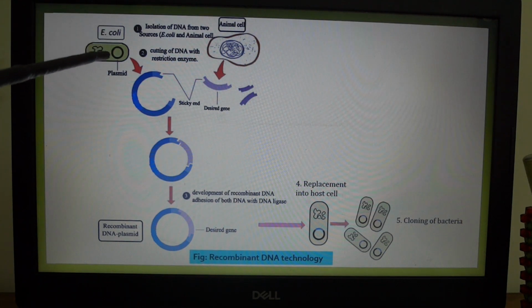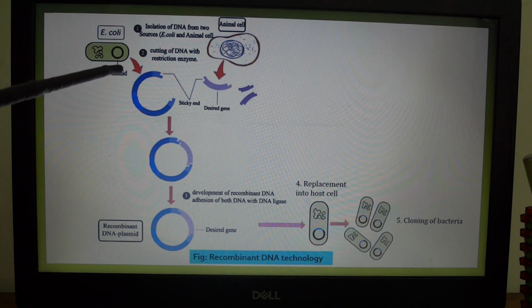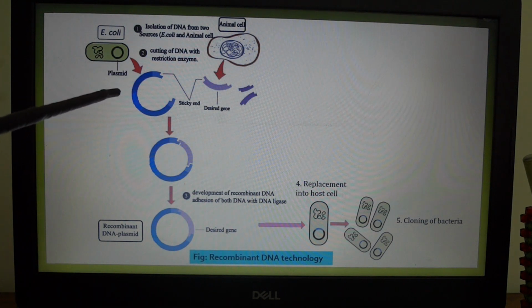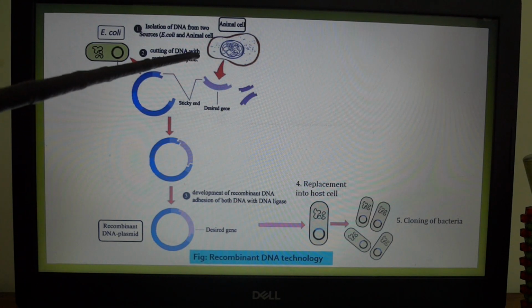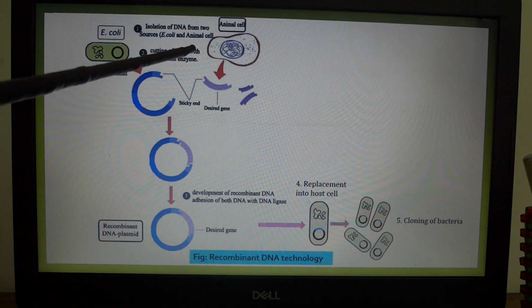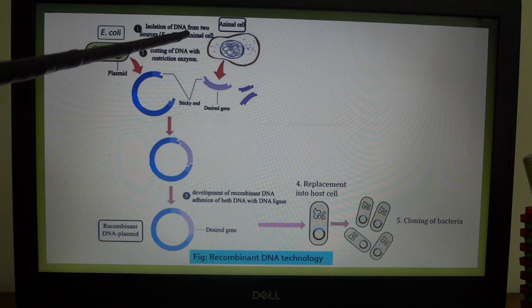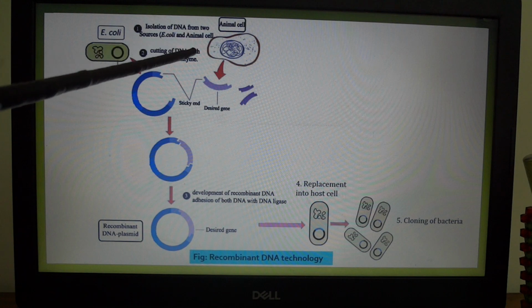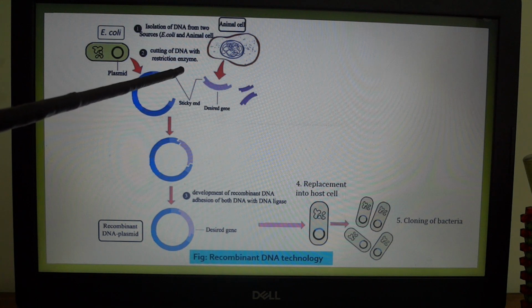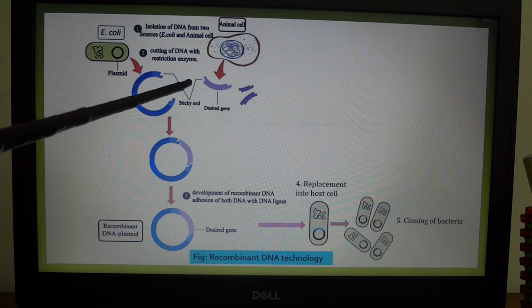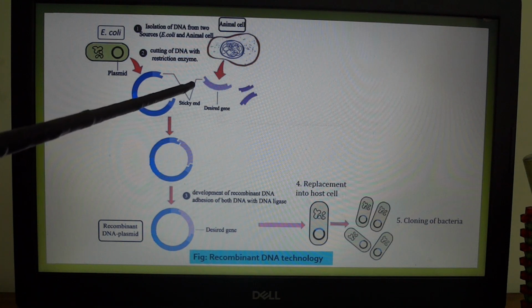Now, the third stage, selection of necessary restriction enzyme to cut the specific site of DNA. To cut the desired DNA, a specific enzyme is used. This enzyme is called restriction enzyme. The another name of this restriction enzyme is molecular scissor, as we can cut both plasmid DNA and desired DNA with the help of this restriction enzyme. So far, 250 restriction enzymes are discovered. They are generally collected from bacteria.